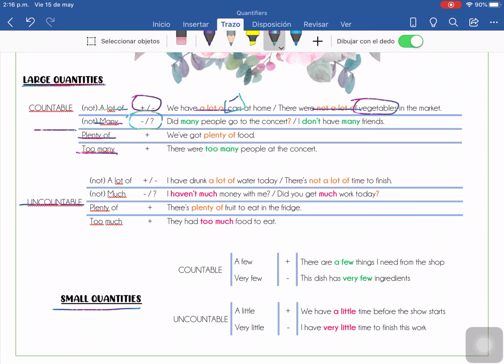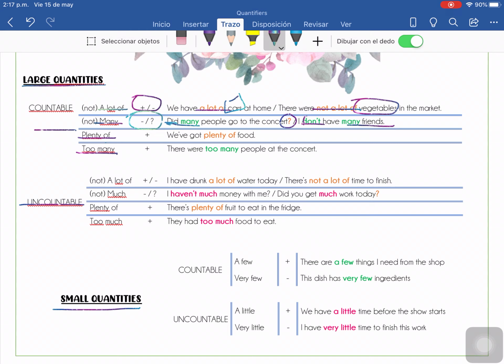Then many, we're going to use it for negative and for questions, okay? Negative ideas and questions. Now, for the questions, las preguntas que siempre empiezan con do or did in the past or how many, okay? For example, did many people go to the concert? Here we have a question, did and many. Si yo quiero preguntar cuántos años tienes, ¿cuántos amigos tienes? How many friends have you got?